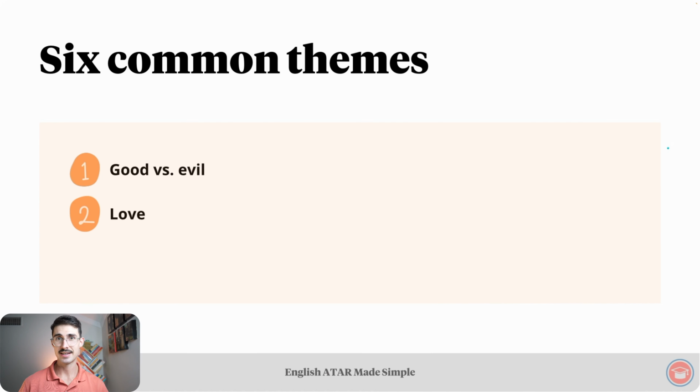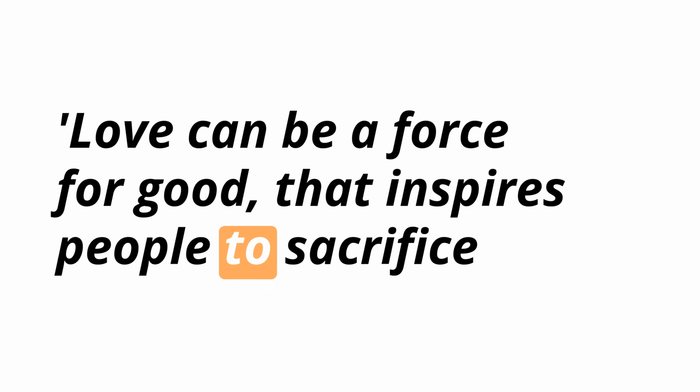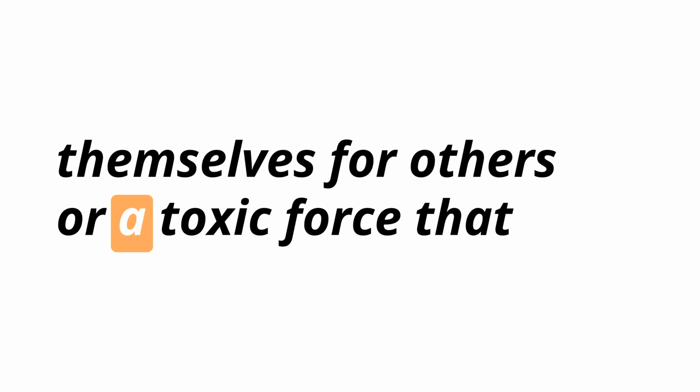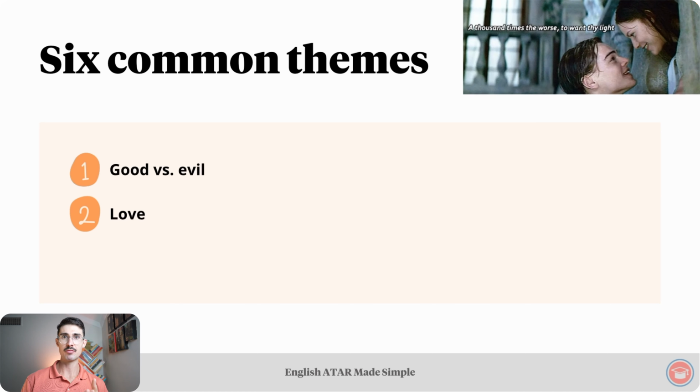Our next theme is love. The MasterClass article describes this one as follows. Love can be a force for good that inspires people to sacrifice themselves for others, or a toxic force that drives people to madness or violence. This theme of love is actually quite broad and includes multiple different types of love. One type is forbidden love, like we see in Romeo and Juliet.